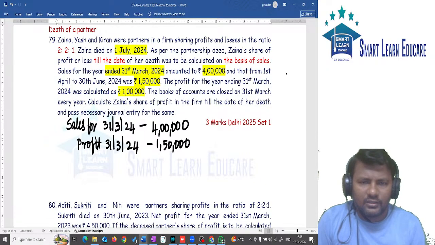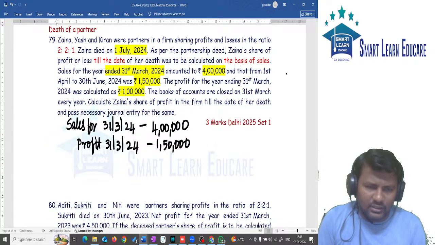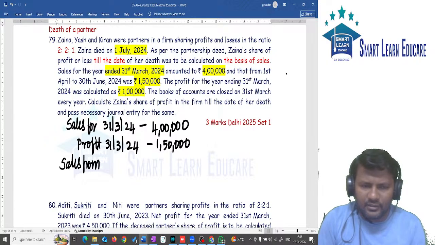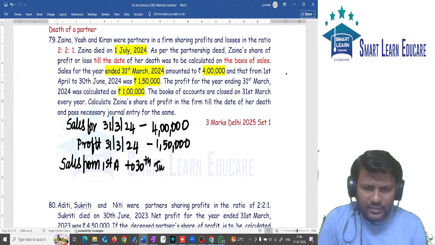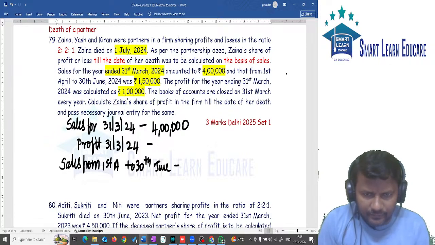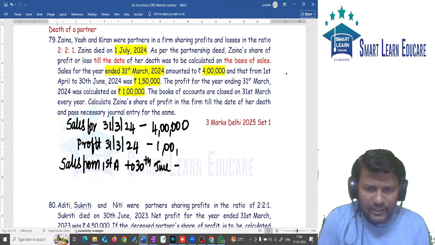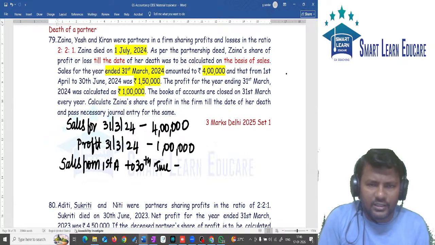Now they are asking us to calculate the profit. They have also given sales for the period from 1st April to 30th June, which is 1,50,000.